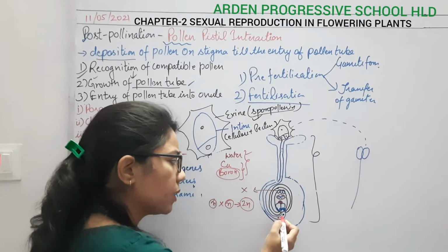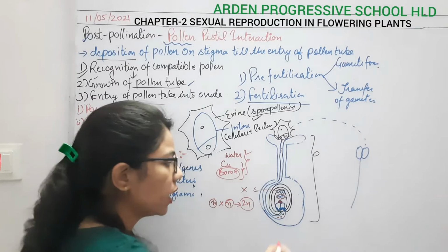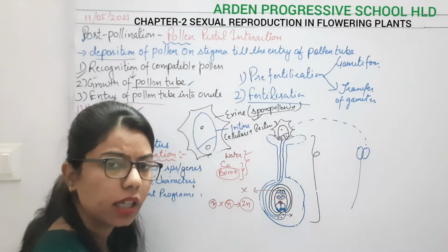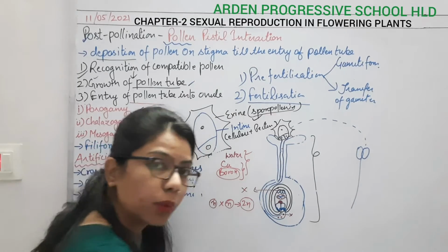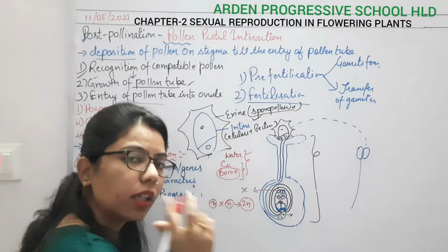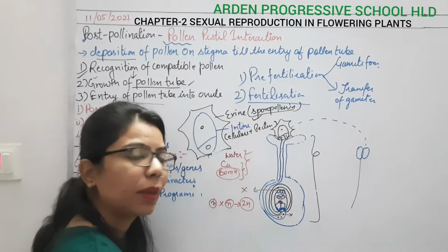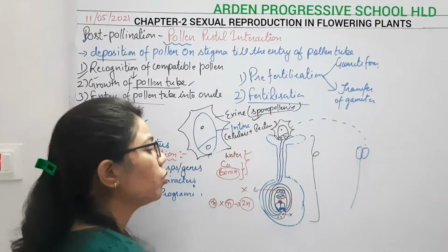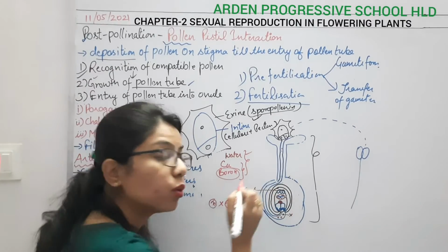Now what will happen then? The cytoplasm and the tube nucleus move forward, and the tube nucleus will also burst out. So there is no role of this tube nucleus. The only importance is that it is protecting the two male gametes behind it. So what is remaining here? Only the two male nuclei.